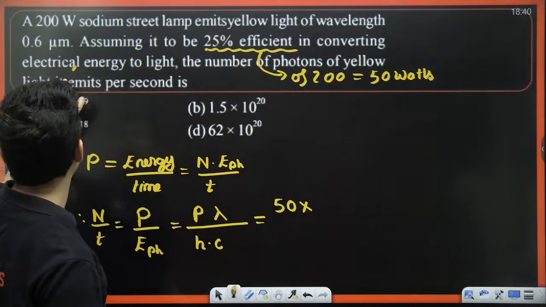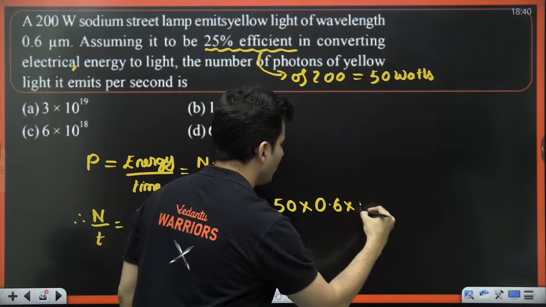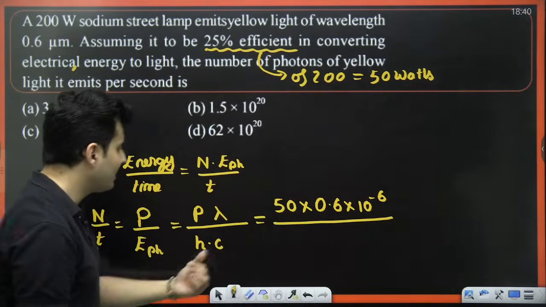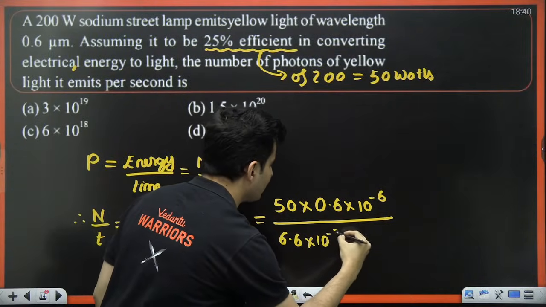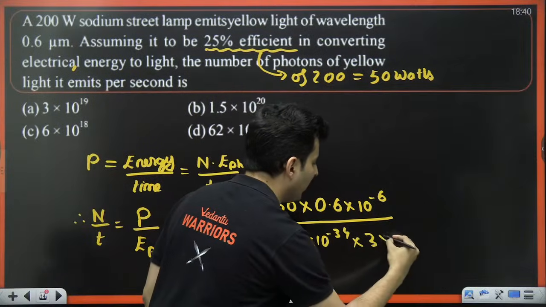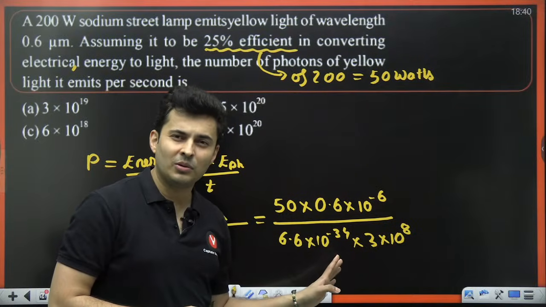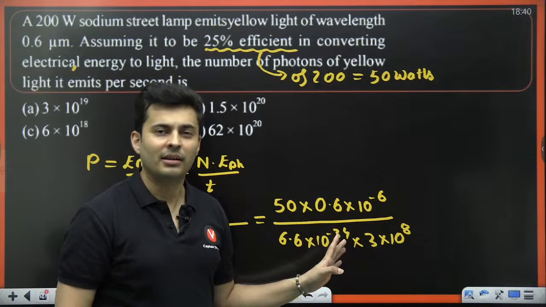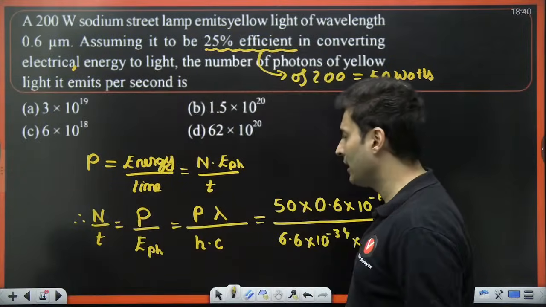Then who is there? 0.6 micrometer is there. 0.6 into 10 to the power minus 6. Whole thing divided by hc. So that's 6.6 into 10 to the power minus 34 into c. c is nothing but speed of light, 3 into 10 to the power 8. Complicated calculation, no. But why fear when your EAB sir is here? We will do some nice magical trick.